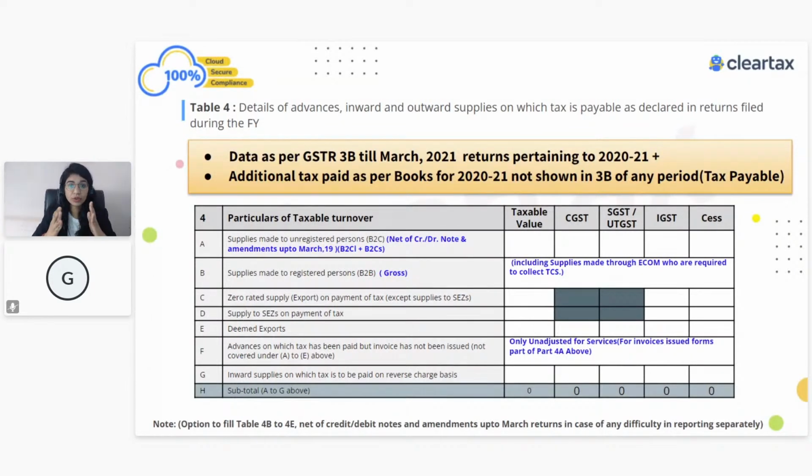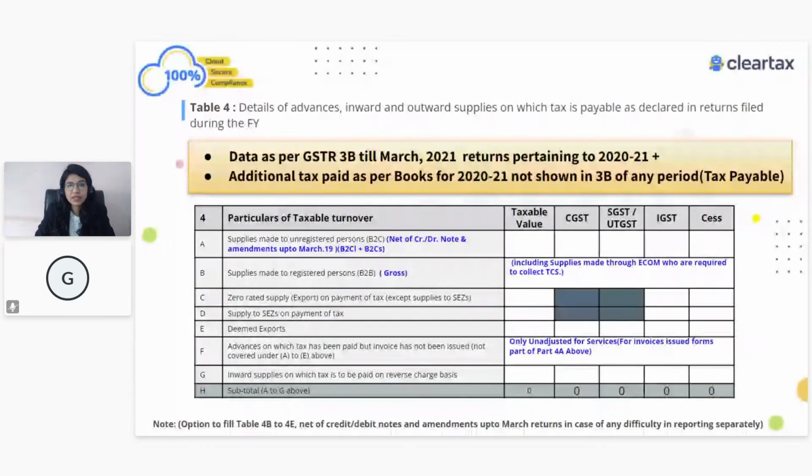Liability which is related to the current year but has been adjusted in the next year, show in table number 10 or 11. If there was some liability which was related to the current year but you have not discharged till now, you have not even paid, sometimes what happens is I missed uploading some invoices and obviously discharging the liability in my GSTR-3B. In that particular case, if something is missed and you have not even shown it in the next year or in the current year, then that particular information will form part of your table number 4.